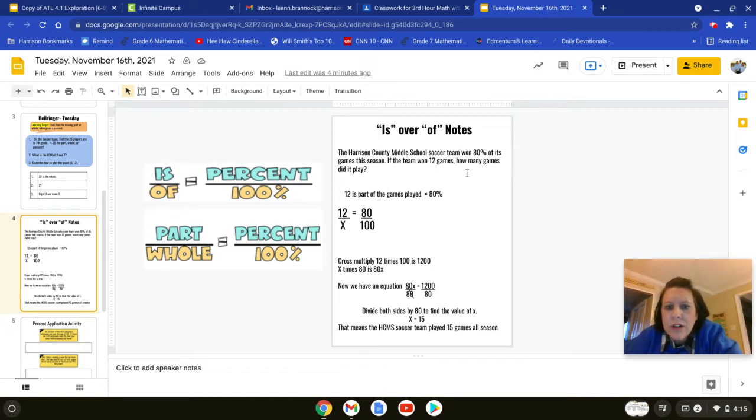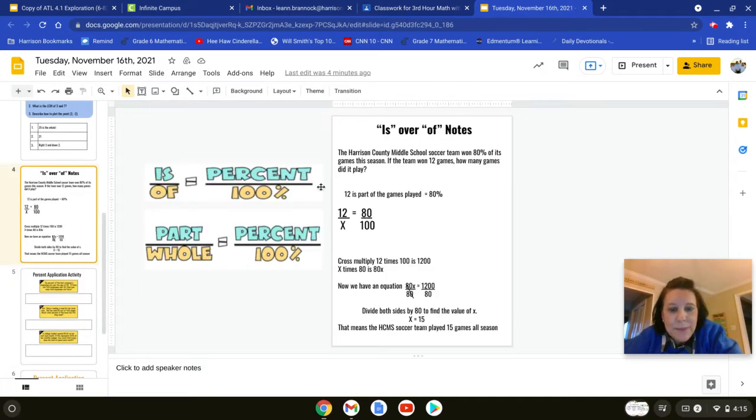Harrison County Middle School soccer team won 80% of its games this season. If the team won 12 games, how many games did it play? 12 is the part. So it's 12 is only the games that they won. 80 is the percent. So 80 over 100. I don't love this percent sign showing on the side, but it is what it is.